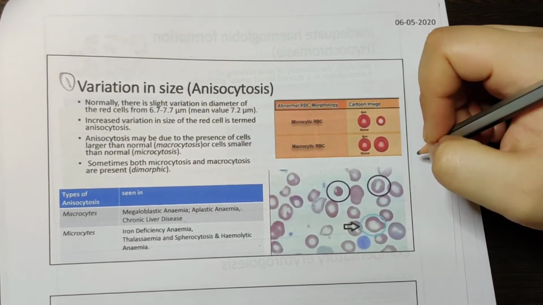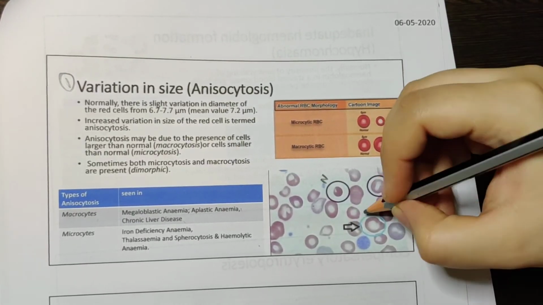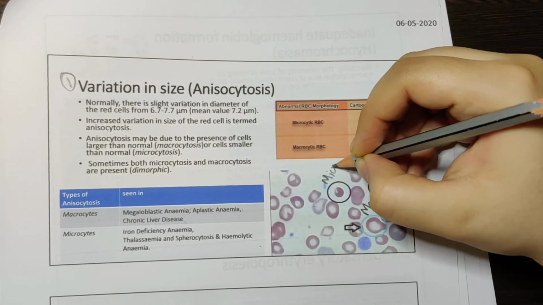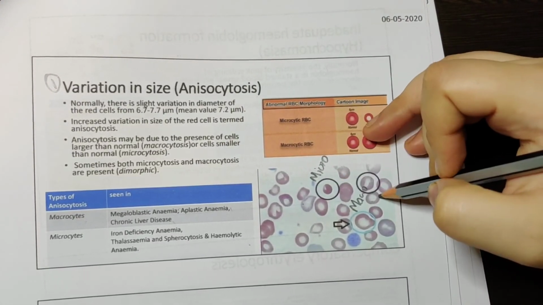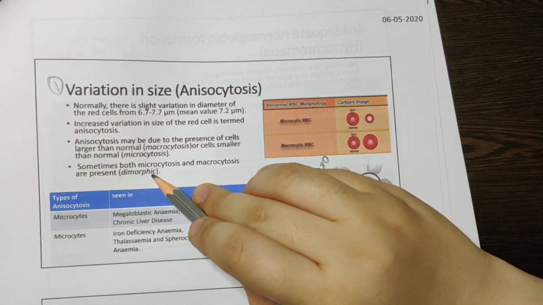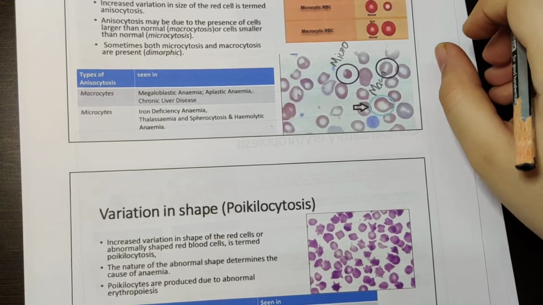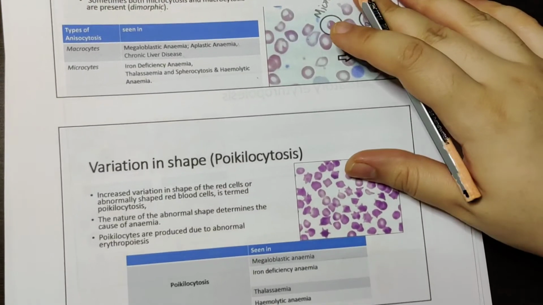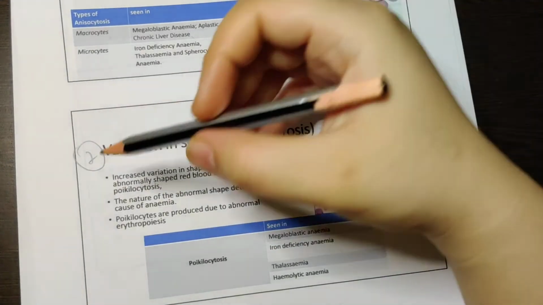Sometimes you can see both. If you see this diagram, this is the normal cell, this is micro and this is macro, so you can see different shapes. But if in one blood film you see both of them, that is known as dimorphic. Dimorphic means both the shapes are seen together. That is seen in some cases of sideroblastic anemia.